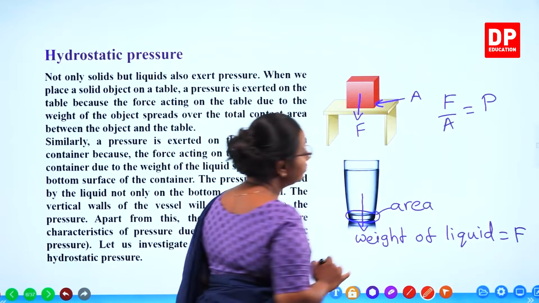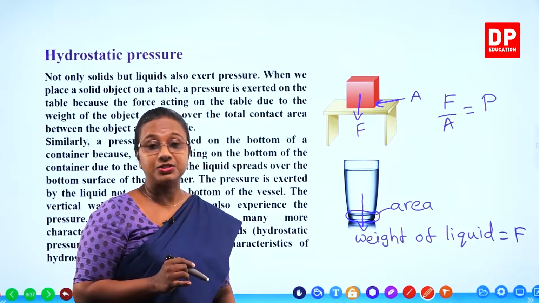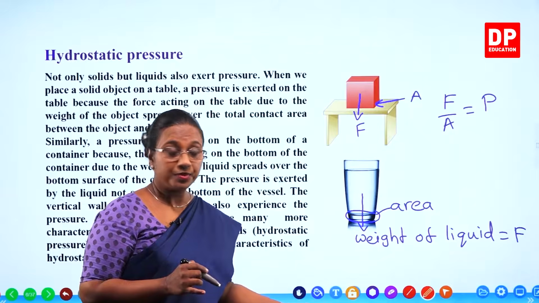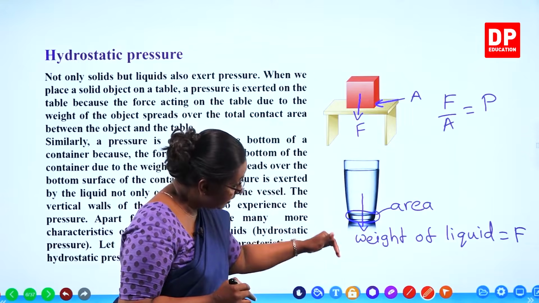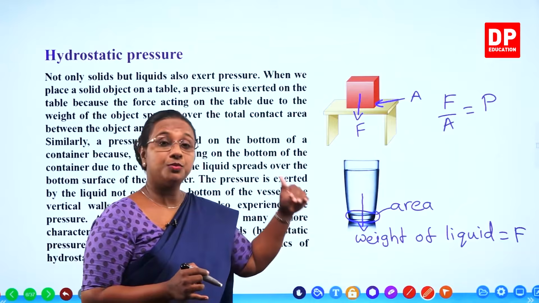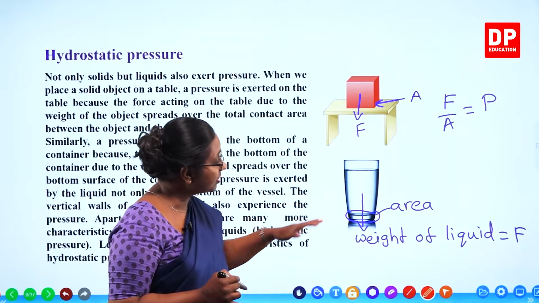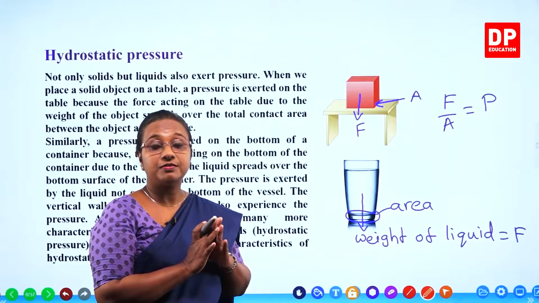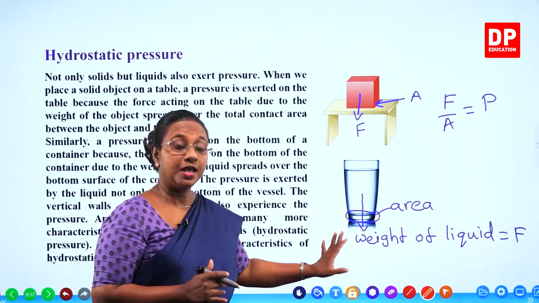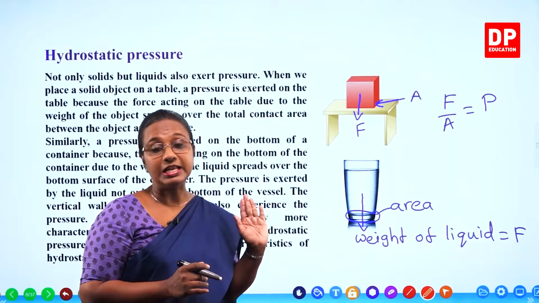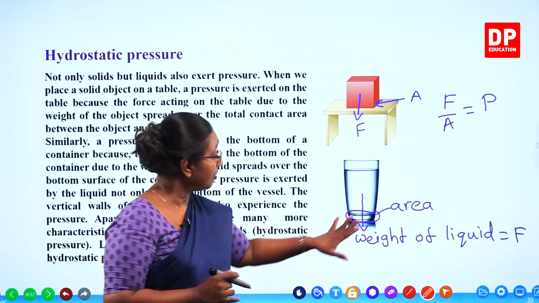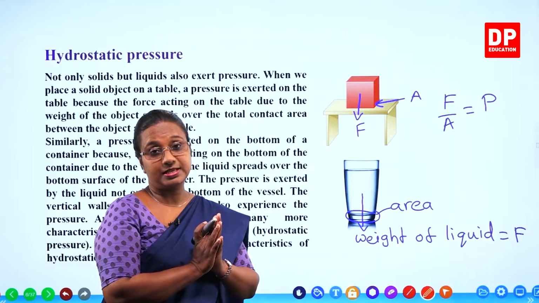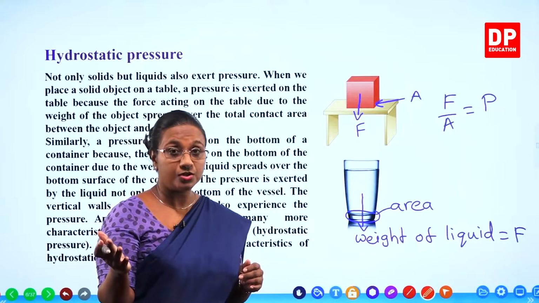So similar to pressure exerted by solids, there is pressure exerted by liquids also. So there the weight acts downwards. So because of that, the pressure will be exerted over the bottom surface of the container. That is not the only pressure. Now this water, because the particles can move to a certain extent, same goes for gases also.